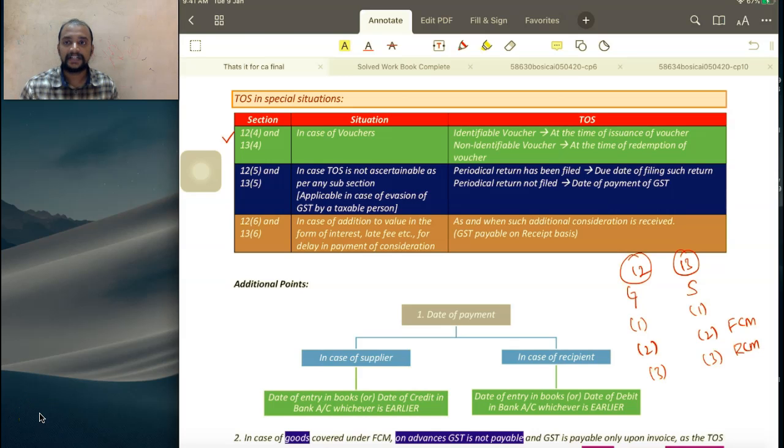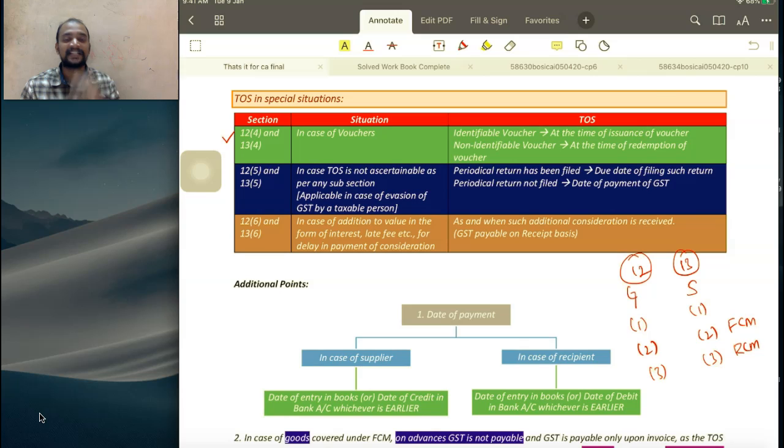Sections 12(4) and 13(4) deal with time of supply in case of vouchers. A voucher means an instrument which can be redeemed in settlement of an obligation to supply goods or services. For example, say I am issuing a voucher to you and you give that voucher to someone else, and that person comes and purchases some goods or receives services from me, and as consideration they give that voucher as settlement of an obligation. So this is what a voucher is.